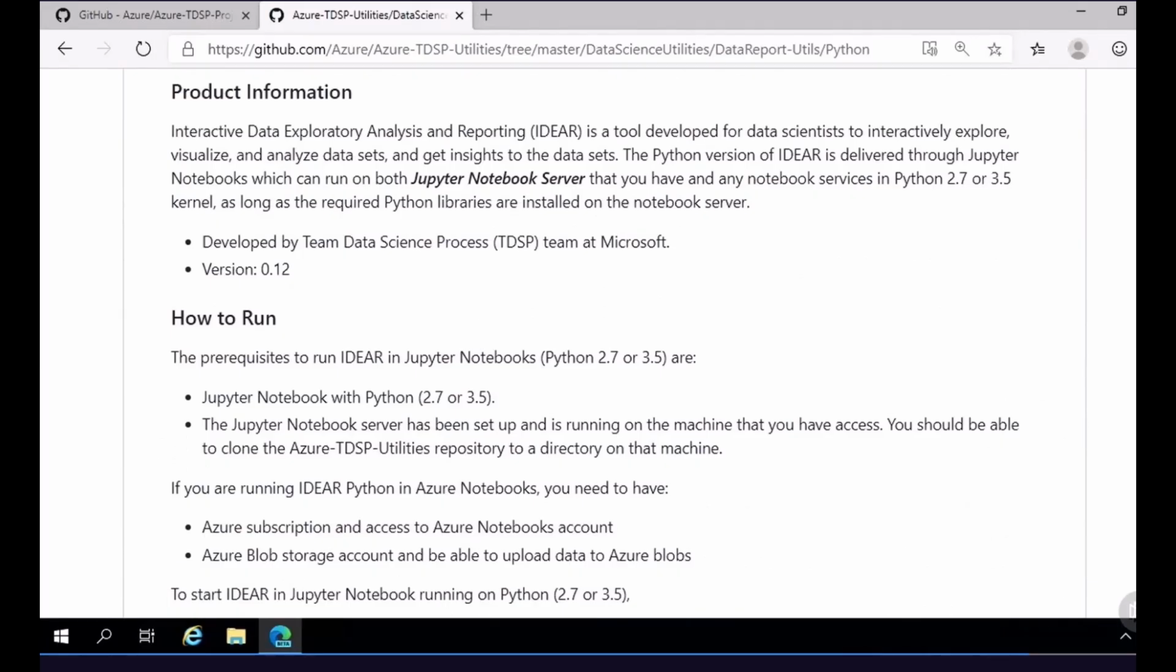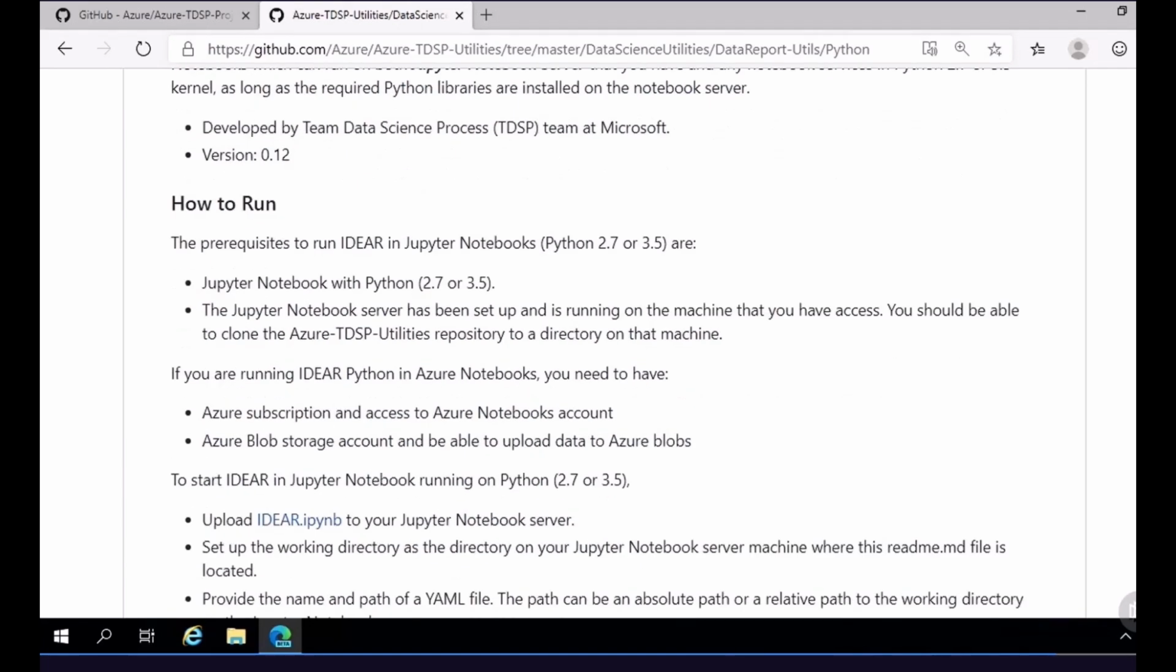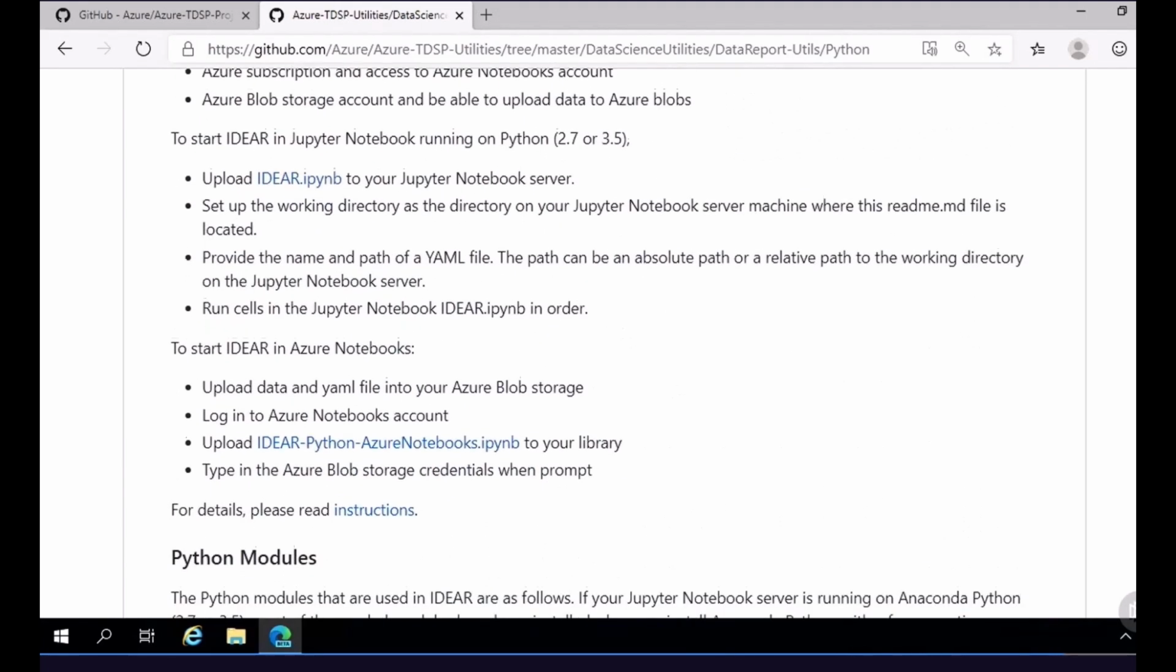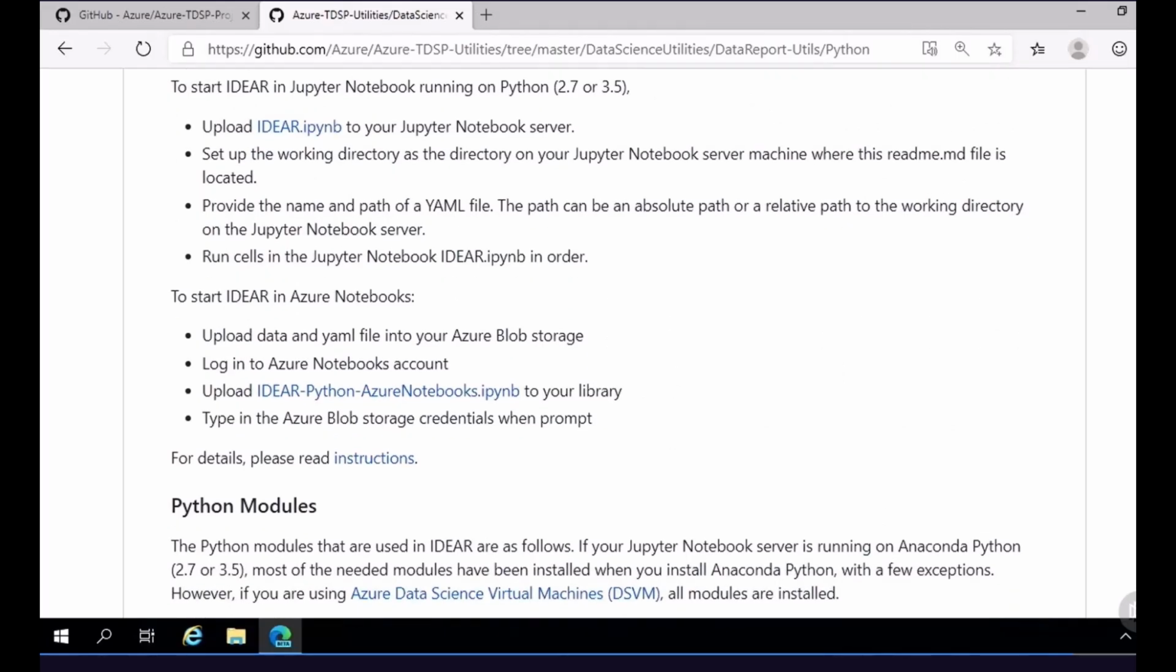We can see here, for example, that we can run IDEA within Jupyter Notebooks utilizing Python 2.7 or 3.5, and then it walks you through the process of actually generating a report utilizing IDEA within your TDSP projects. Now, we'll be walking through this process as well within a future module.